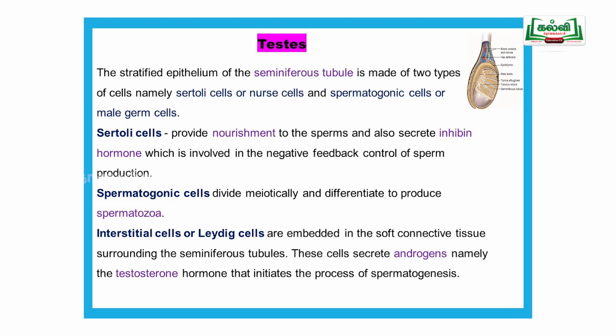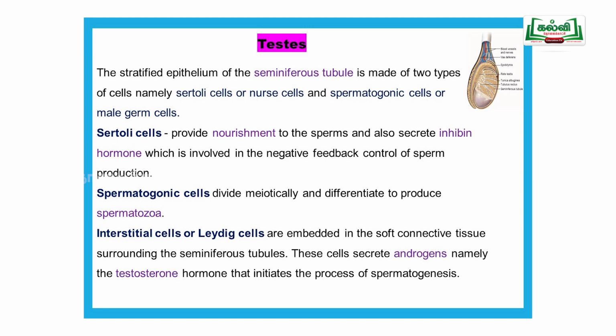Okay. Then the Sertoli cell. Now we are going to study about the Sertoli cell. The Sertoli cell gives nourishment to the developing sperm. So they secrete inhibin hormone. Inhibin hormone works as a negative feedback mechanism.